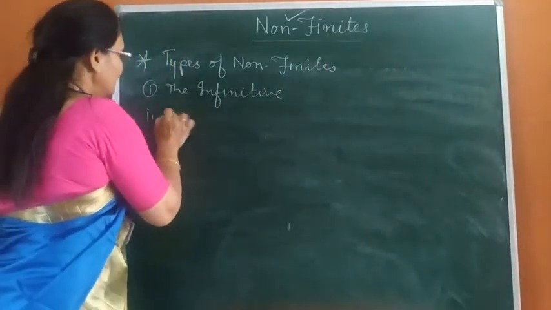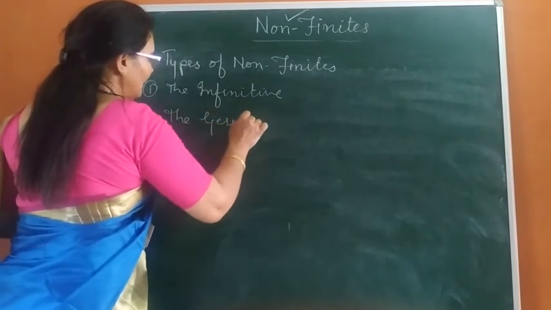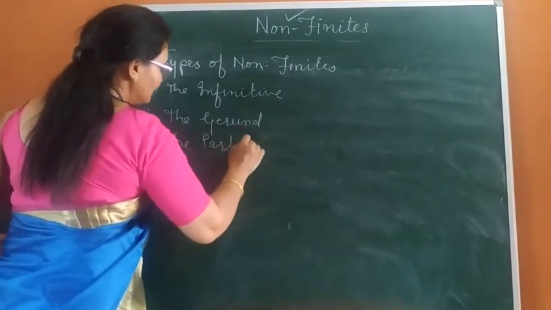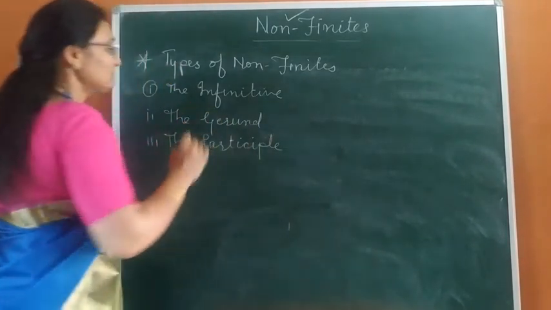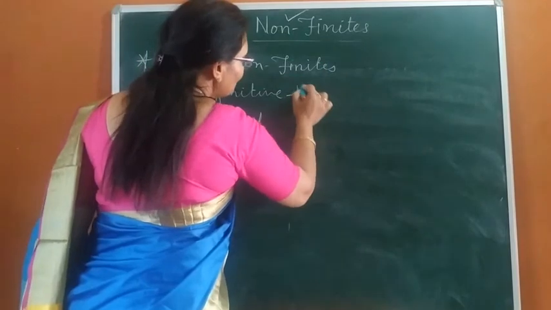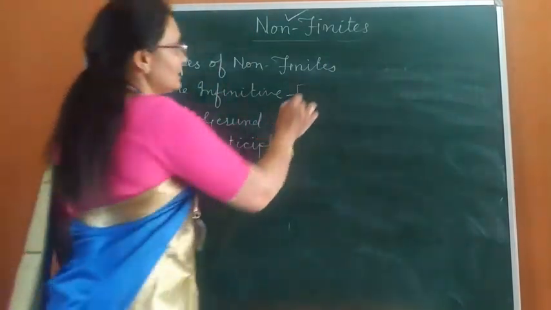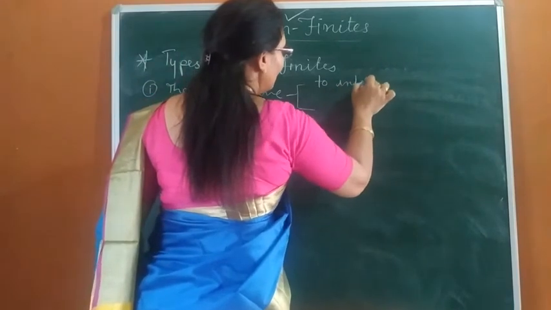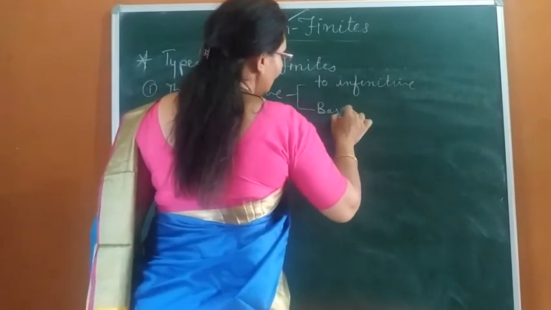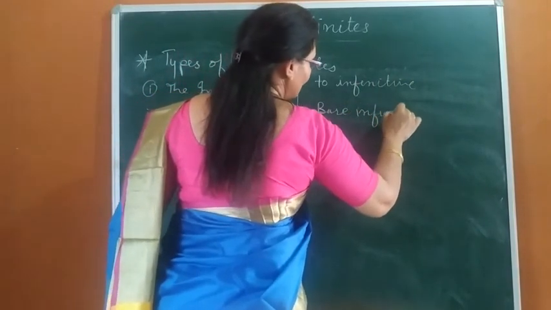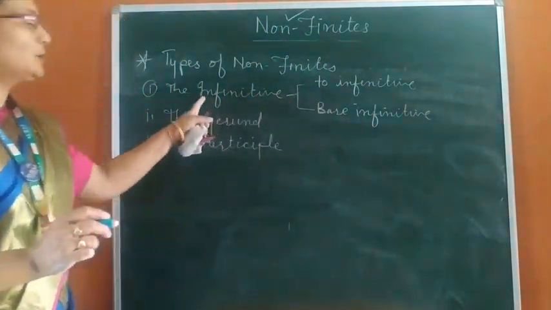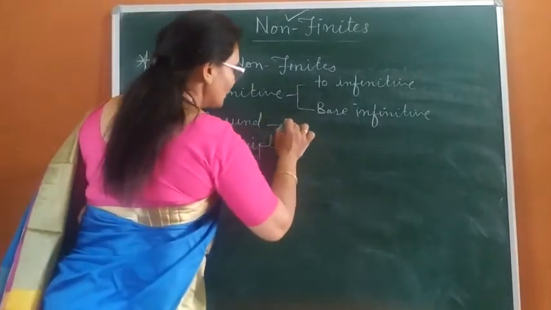Number two, the gerund, and number three, the participle. These are the types of non-finite verbs. The infinitive is further divided into two parts. First, to infinitive, and the other is bare infinitive. Dear students, these are the two parts of infinitive, and gerund has no parts.